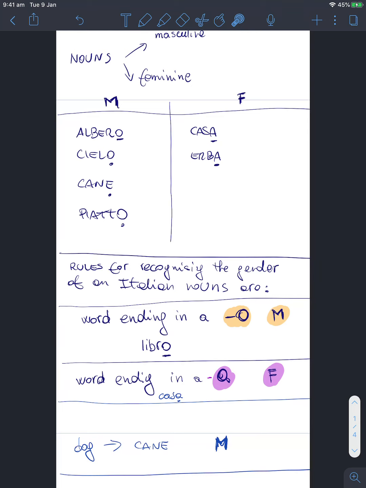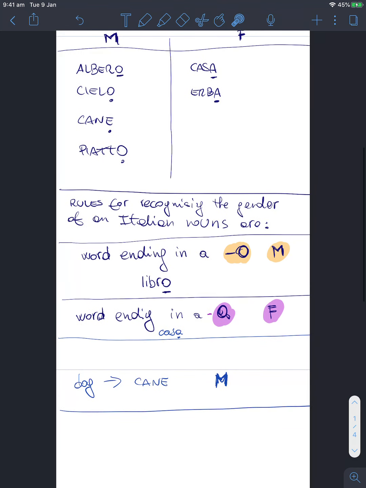If they end in an A, they're feminine. But if they end in an E, like cane, but there are lots of other words, like for example, we can say patente, which means license. All right? This word ending in an E is actually feminine. If you look it up in a dictionary, it will have next to it noun feminine.